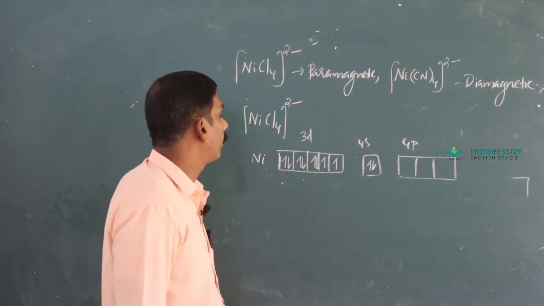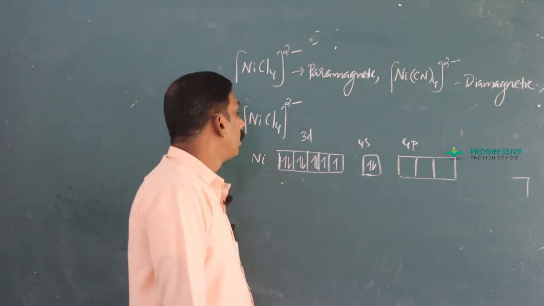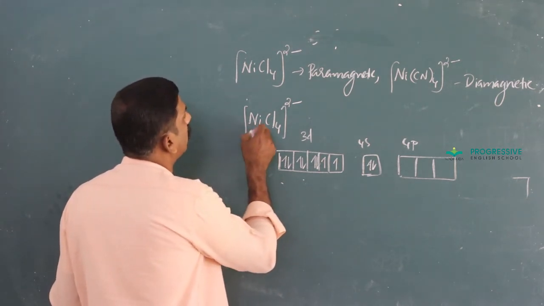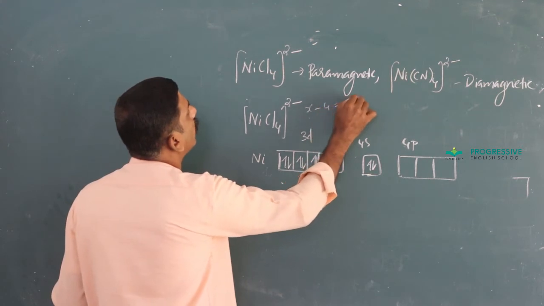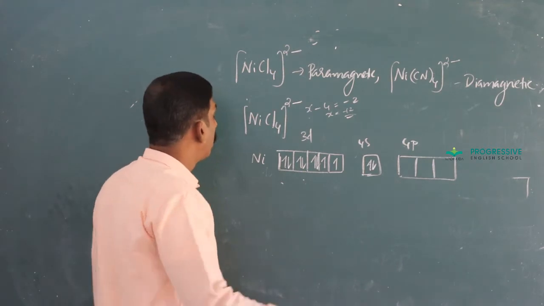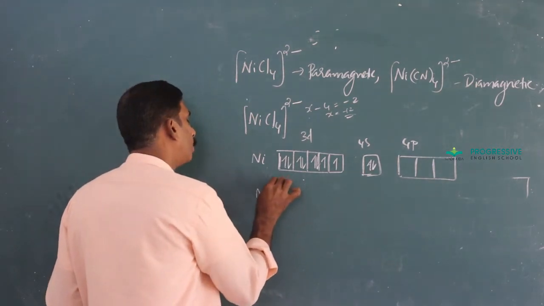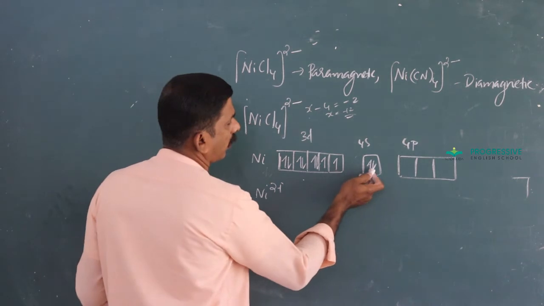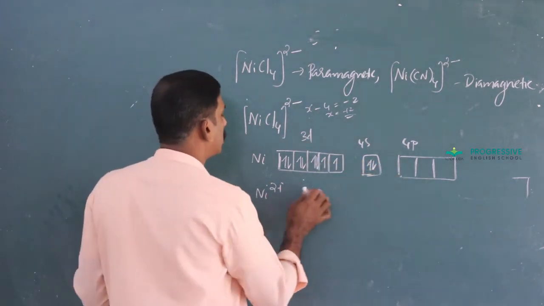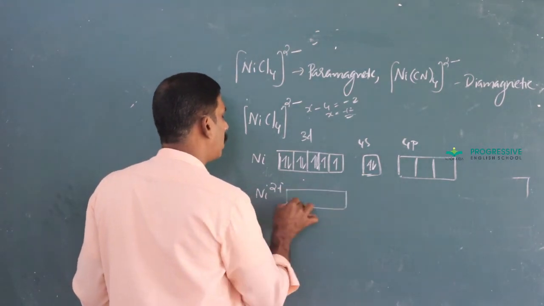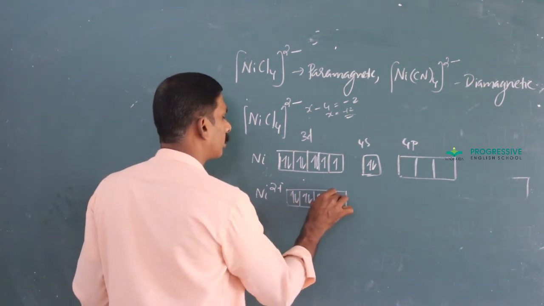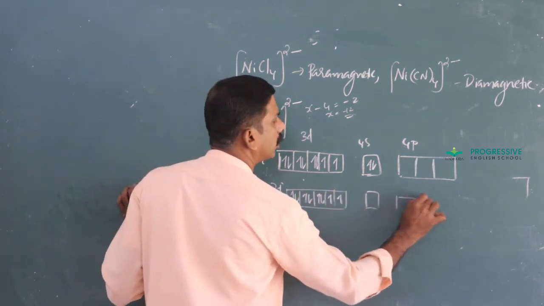That is nickel. Then find out the oxidation state of nickel. Here x minus 4 equal to minus 2, x equal to plus 2. Ni2 plus. Ni2 plus means 2 electrons from the s subshell are removed, so that it becomes vacant.